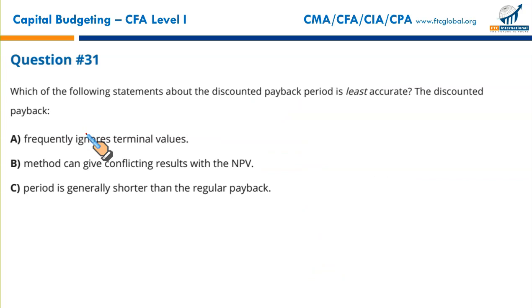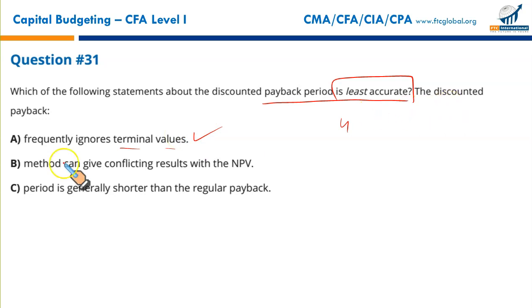Next question. Question number 31. Which of the following statements about the discounted payback period is least accurate? Mind the words least accurate. The discounted payback frequently ignores terminal values. Discounted payback will ignore cash flows coming after year 7, 8 because our payback period is 4. Yes, that's the issue. Payback period and discounted payback period both suffer from the same limitation, that they ignore the cash flows that are terminal, or that come in the later years of the project's life. That's true. That's accurate.